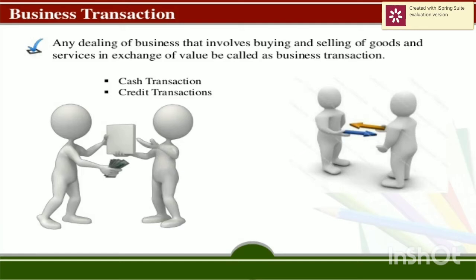Cash transaction means after getting the goods and services into your hands, if you immediately pay the cash and close the transaction, we will call it a cash transaction. And credit transaction, we will receive the goods as of today and we will pay the cash in the future time period, that will be called a credit transaction.